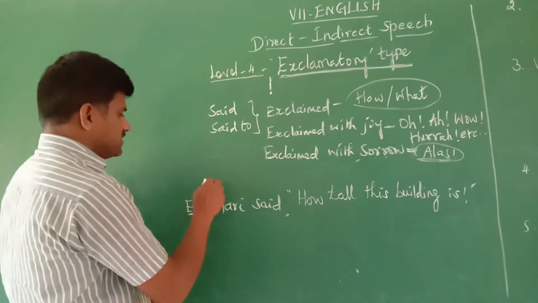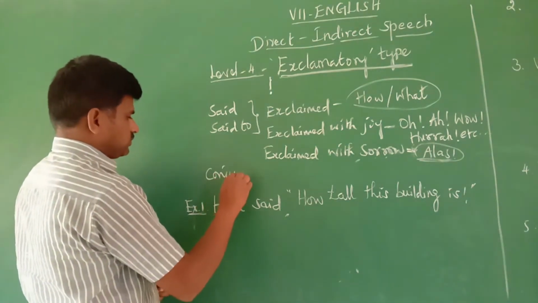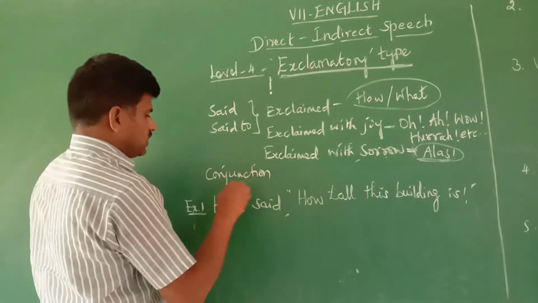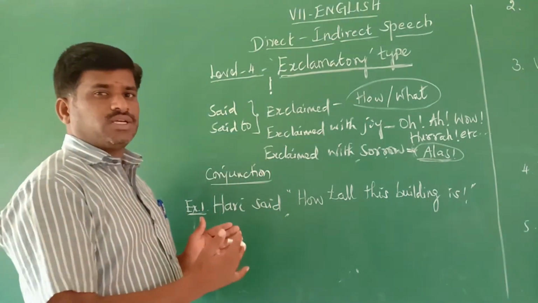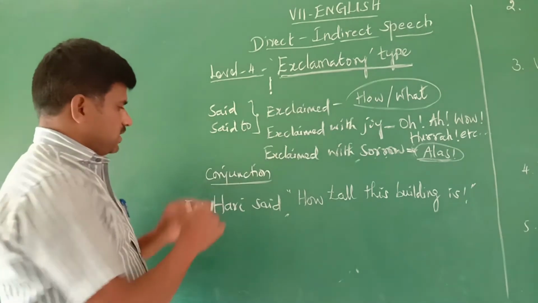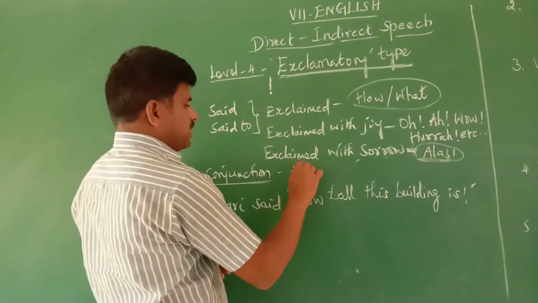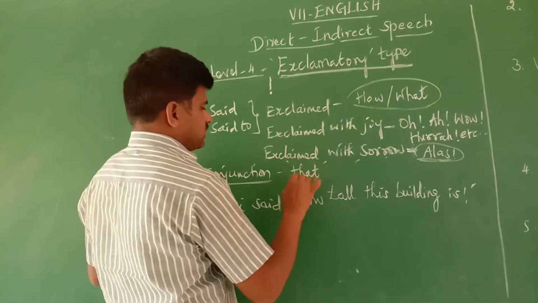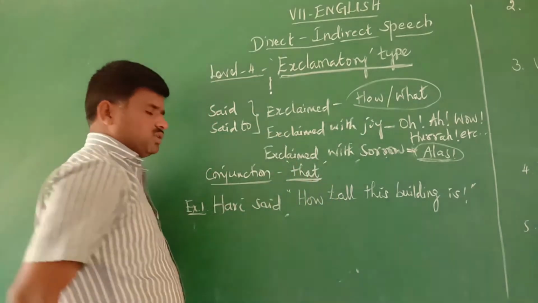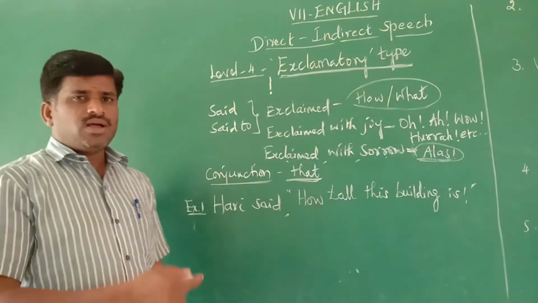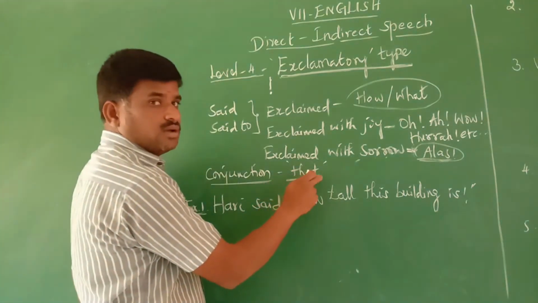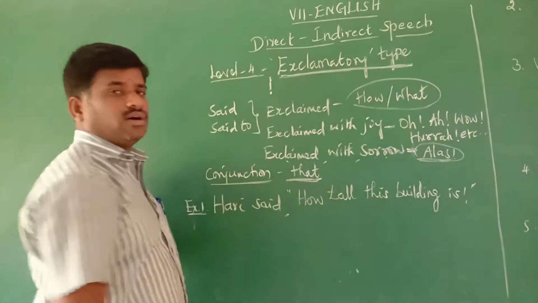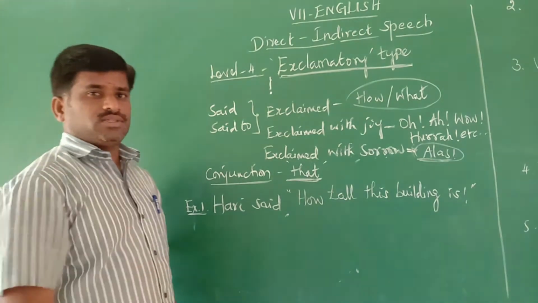Next, the conjunction word. The conjunction is the word to connect the reporting speech and the reported speech. In exclamatory sentences, the conjunction word is that. Keep this in mind. Use that to replace the comma and quotation marks, the double quotations. After using that, you can write the reported speech.